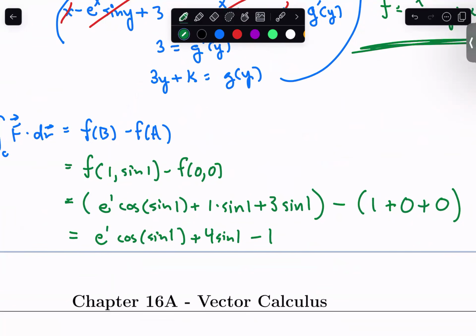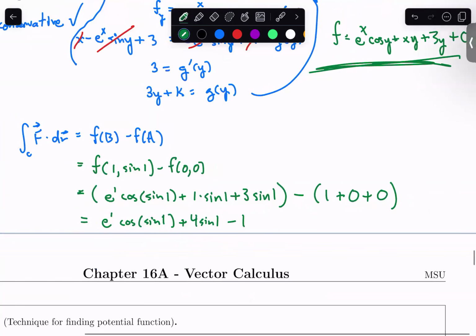And just as a reminder, we are in a calculus class. We like it when the derivative of sine is cosine. This is only true if you are in radians. So that 1 there, the sine of 1, is sine of 1 radian. It's not degrees. So make sure your calculator is set in radians mode. An easy way to get frustrated in web work is to have your calculator accidentally in degrees when it should be in radians. And of course, even worse for the quizzes and the exams, where they're worth more points.